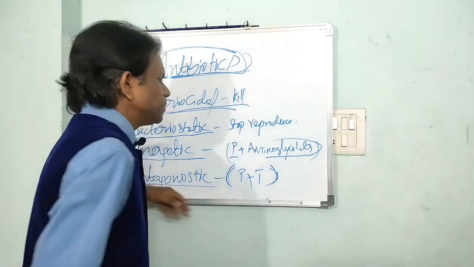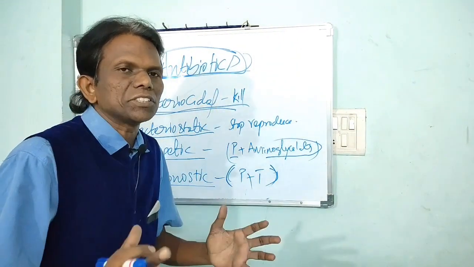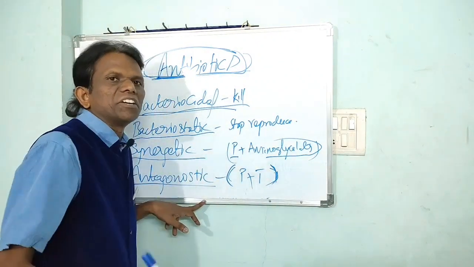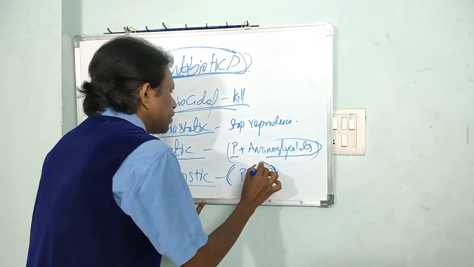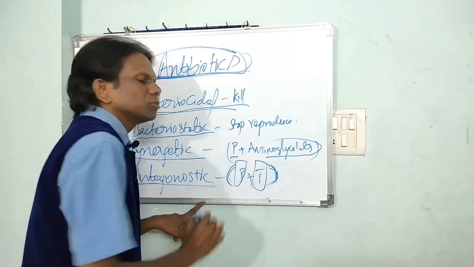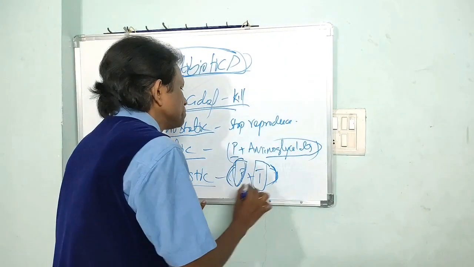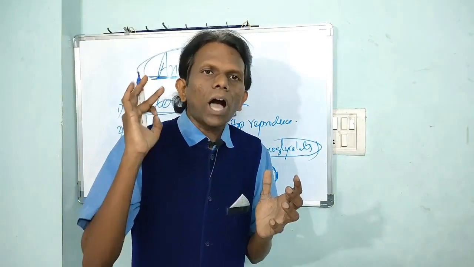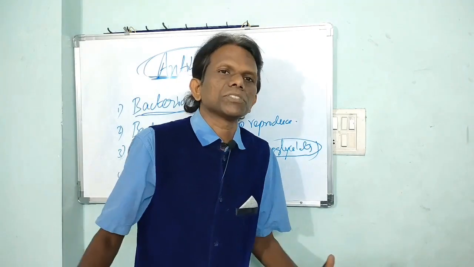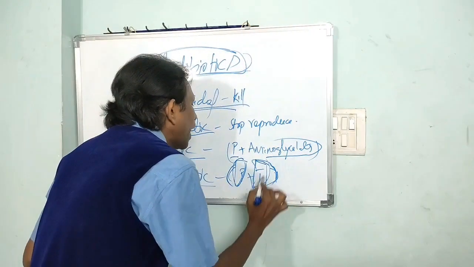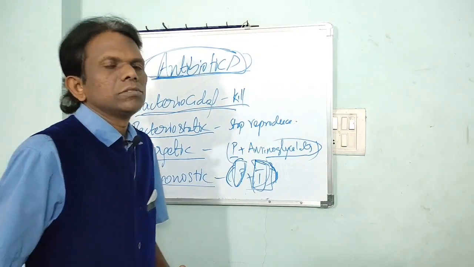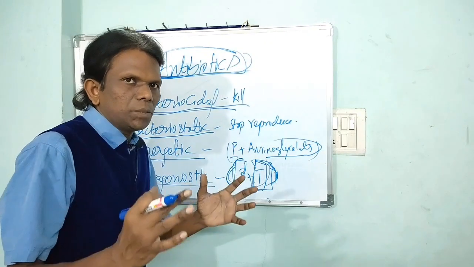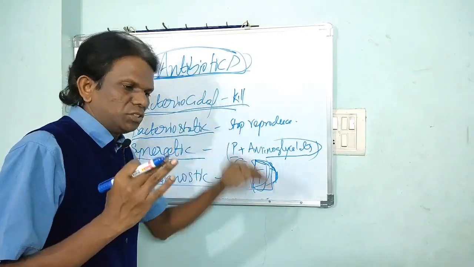Antagonistic means whenever you combine 2 kinds of drugs, the potency decreases. So we should not mix these 2 drugs to kill pathogens. For example, penicillin and the tetracycline group should not be mixed together, because the potency of controlling the bacteria is retarded. So individually we have to use these chemicals. So these are the antibiotics, depending upon their mechanism of killing.